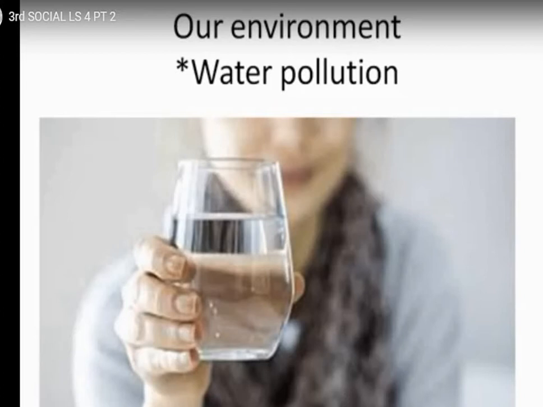There are 4 types of pollution. What are those? Already explained in the previous class. Yes children, air pollution, water pollution, land pollution and also noise pollution. These are the 4 pollutions. Among them, in the previous class we learnt about air pollution. What is air pollution children? Yes, when air gets polluted due to different activities, that is called air pollution.